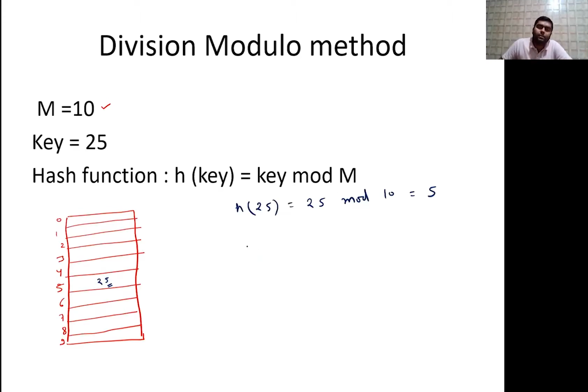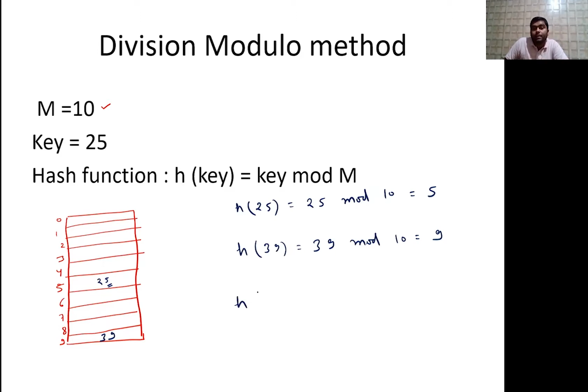So take some other value also. For example, h of 39, any value. So it is 39 mod what? 10. So यहाँ क्या आएगा? 39 mod 10 से 9 आएगा. So 39 will be mapped to 9th. So this is the case, है ना?